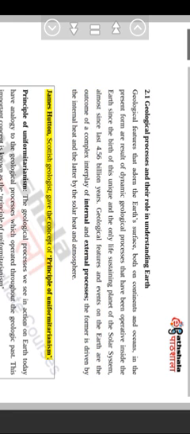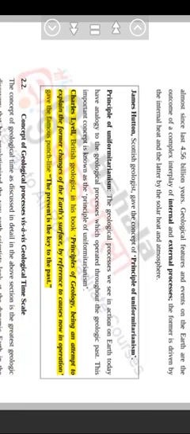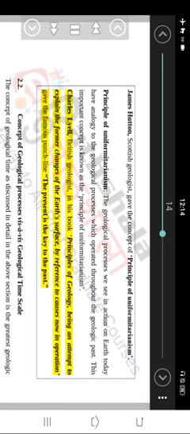James Hutton, Scottish geologist, gave the concept of the principle of uniformitarianism. The geological processes we see in action on Earth today have analogy to the geological processes which operated throughout the geologic past. This important concept is known as the principle of uniformitarianism. Charles Lyell, British geologist, in his book, Principles of Geology, being an attempt to explain the former changes of the Earth's surface, by reference to causes now in operation, gave the famous punch line, "The present is the key to the past."